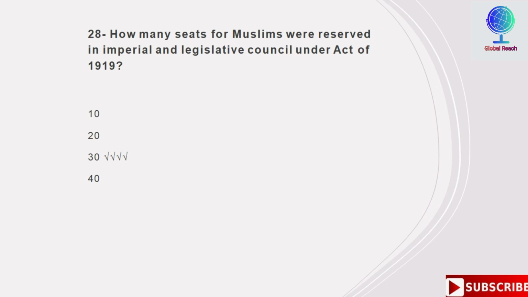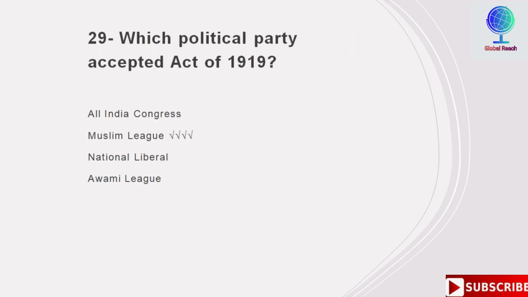Which political party accepted Act of 1919? Options are All India Congress, Muslim League, National Liberal, Awami League. So the correct answer is Muslim League. Muslim League was a political party which accepted Act of 1919.